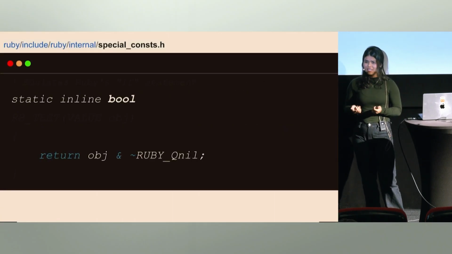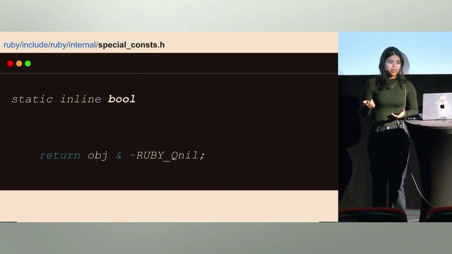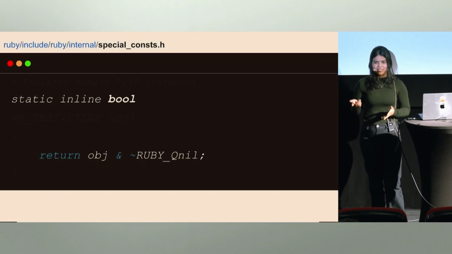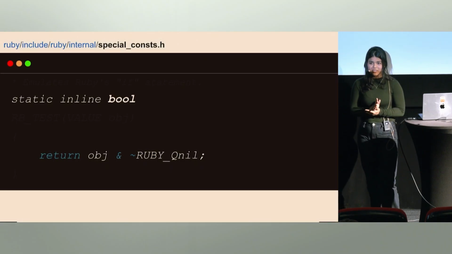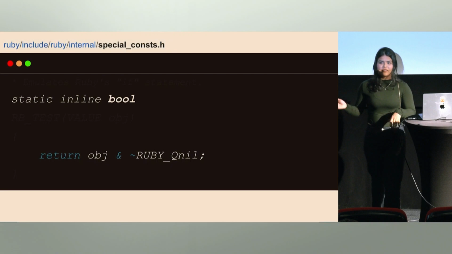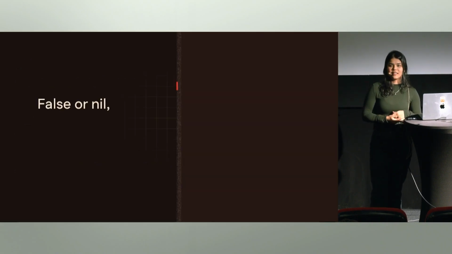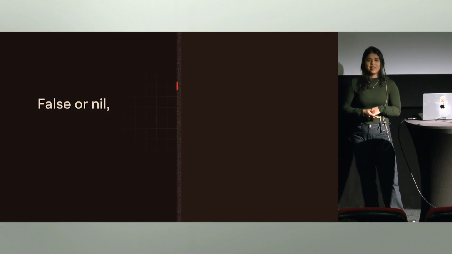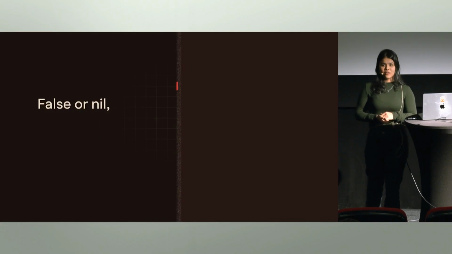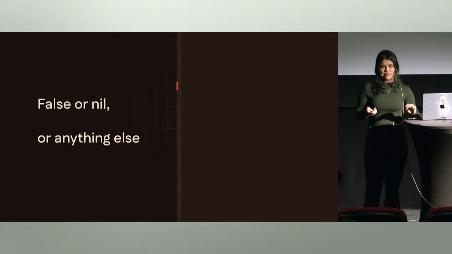Okay, so we saw these are integers, but the return type in C is bool. This is because in C, Booleans are numbers, and 0 is false, and everything else is truthy. With that, we understand that in Ruby, false and nil are the only two things that are falsy, and everything else is truthy.